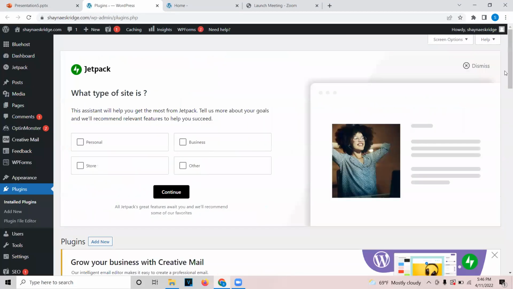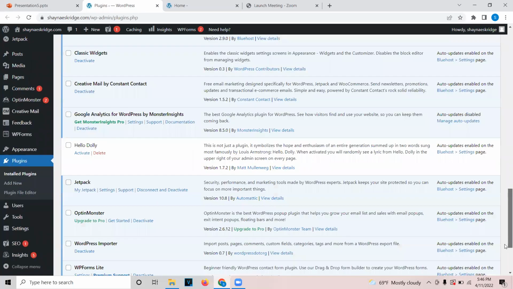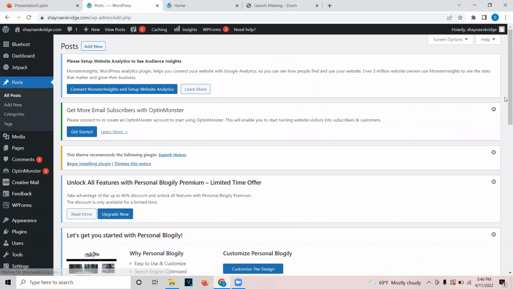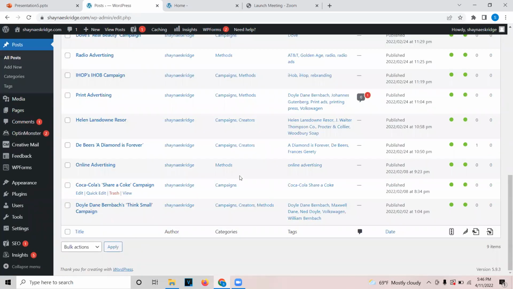If we go to this link here, you'll see the plugins that I have. You'll see at the bottom the Yoast SEO search engine optimization plugin. If we go to my post, we'll see exactly what this plugin does.